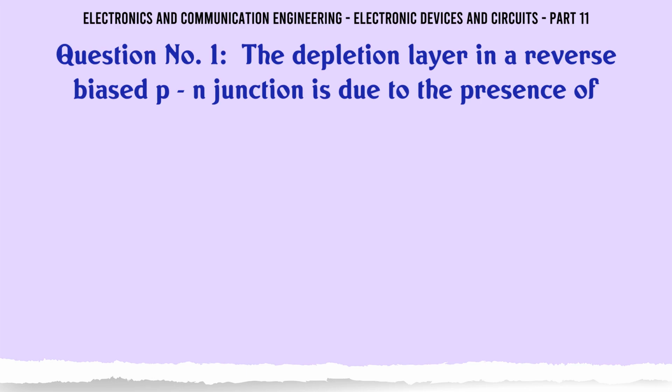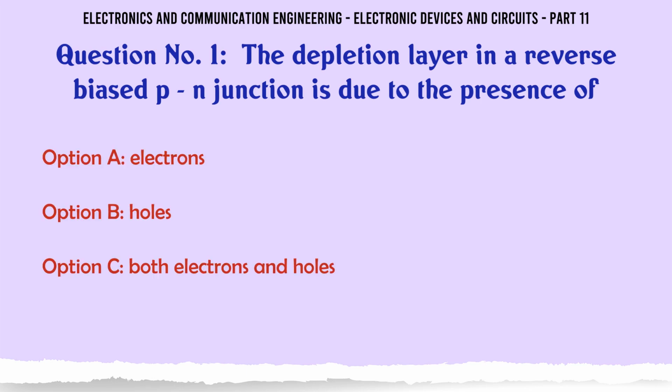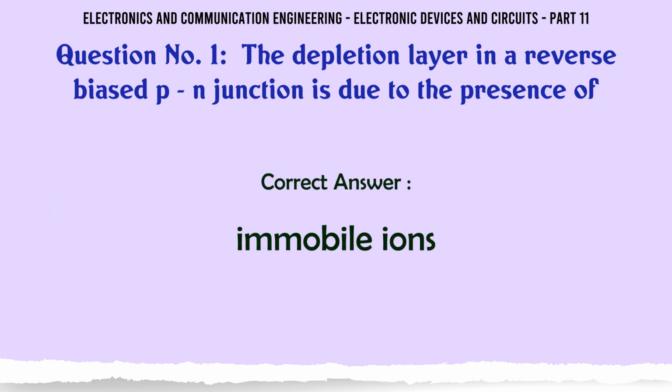The depletion layer in a reverse biased p-n junction is due to the presence of: a. Electrons, b. Holes, c. Both electrons and holes, d. Immobile ions. The correct answer is immobile ions.